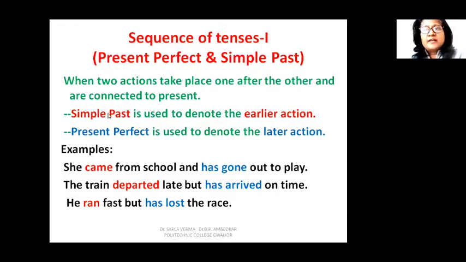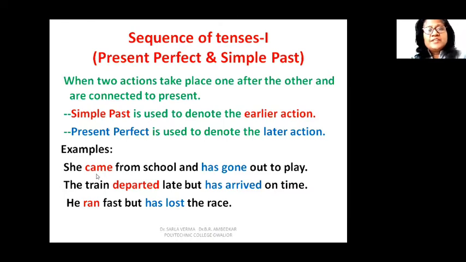When actions have happened in near past, we use simple past to denote the earlier action. जो पहले हुआ है एक्शन उसको हम simple past से दिखाएंगे और जो एक्शन बाद में हुआ है जो प्रेजेंट के नजदीक है उस एक्शन को हम प्रेजेंट परफेक्ट से दिखाएंगे. So simple past is used to denote the earlier action or the first action, and present perfect is used to denote the later action or the last action, which is closer to present.